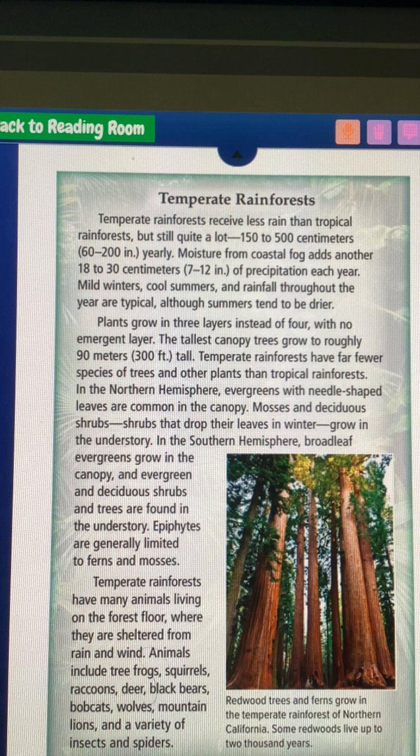Temperate rainforests have many animals living on the forest floor, sheltered from rain and wind, including tree frogs, squirrels, raccoons, deer, black bears, bobcats, wolves, and mountain lions. There are also a variety of insects and spiders.